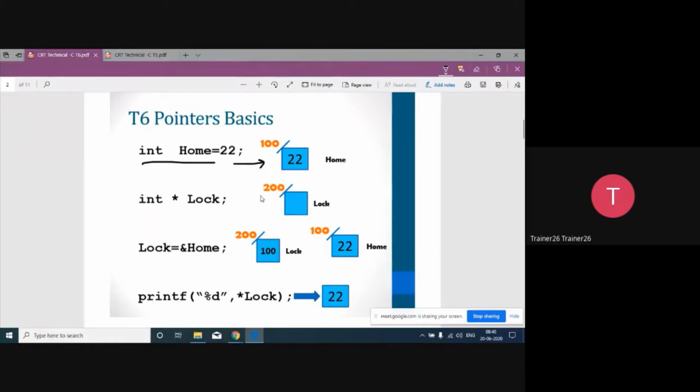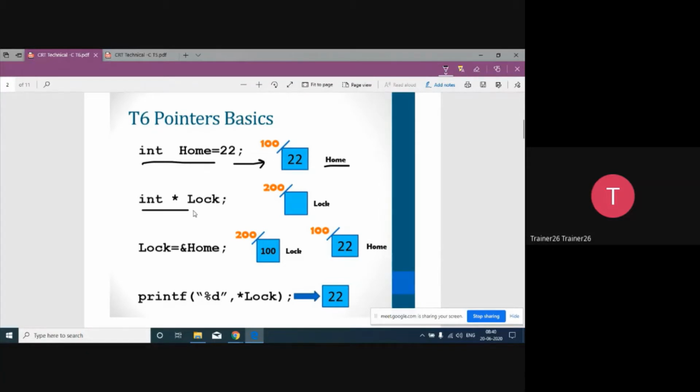Whenever you try to solve any particular problem, good programming practice says that you create a memory map. A memory map means whatever is going to happen in memory, you draw a figure of it. So this is a variable of 2 bytes, that is 16 bits. The name of that variable is home, the value inside the variable is 22 and the address is 100.